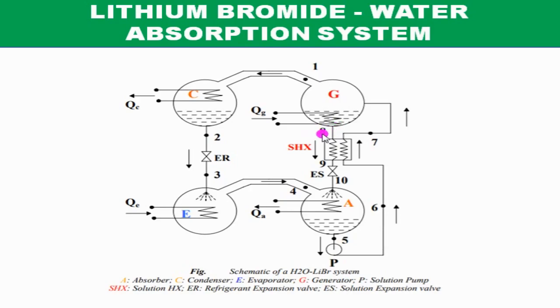Now it flows through this heat exchanger again, where it exchanges heat with the weak solution which is coming through this pipeline, and this strong solution temperature reduces. Since it is still at high pressure, it is expanded through a device, the solution expansion device, and its pressure reduces, and due to this pressure drop, this strong solution absorbs water vapor. That's all. Thank you for watching this video.